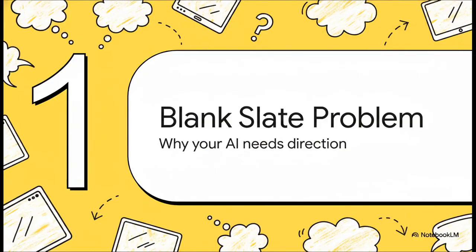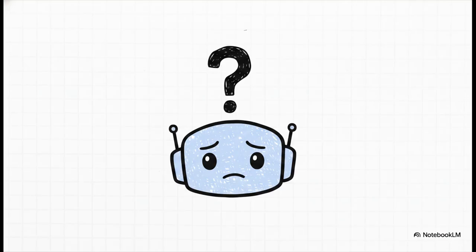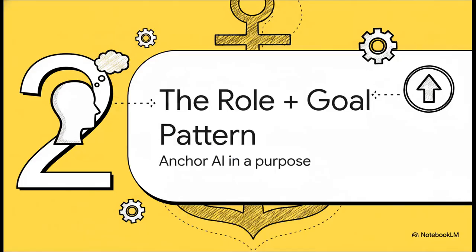All right, first up, let's really dig into the core issue with how most of us talk to these incredibly powerful tools. It's something we can call the blank slate problem. You gotta remember, an AI doesn't know you. It doesn't know your company, your project, anything. It starts every single conversation from absolute zero, with no context. So without any guidance from you, it's kind of just floating out in space. It has no way of knowing what you really need or what a good job even looks like for your task. And that brings us right to the solution.